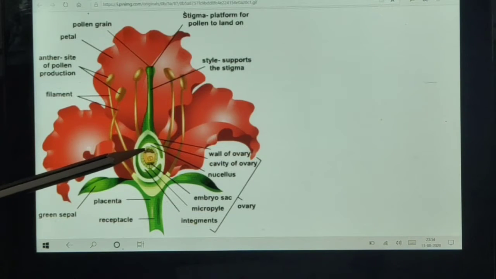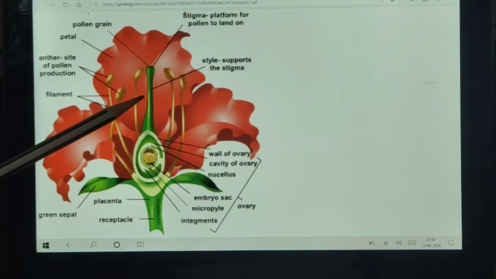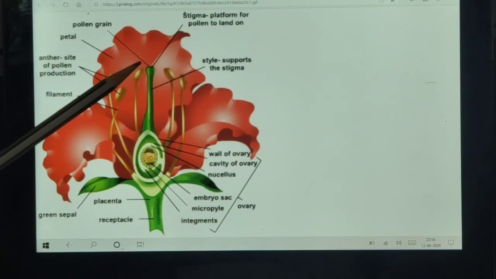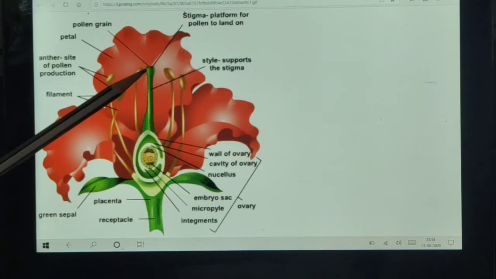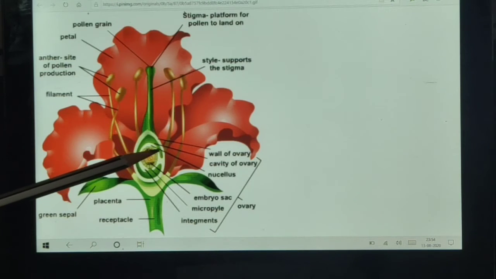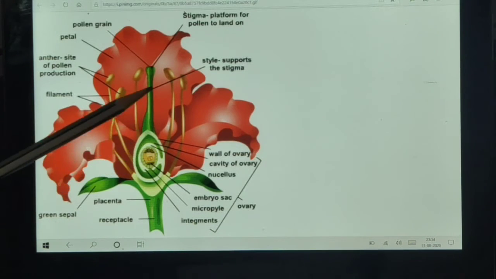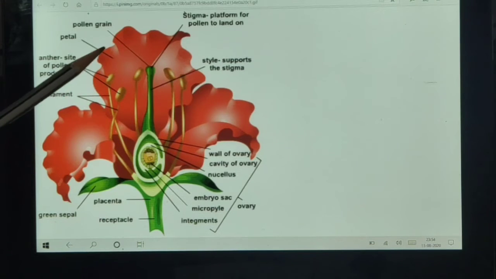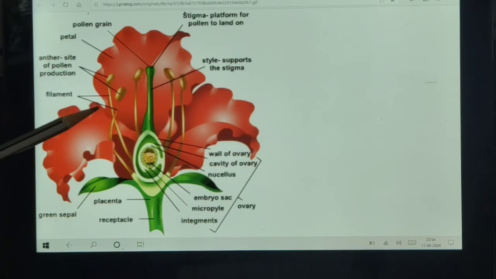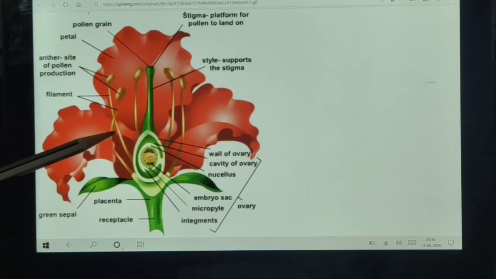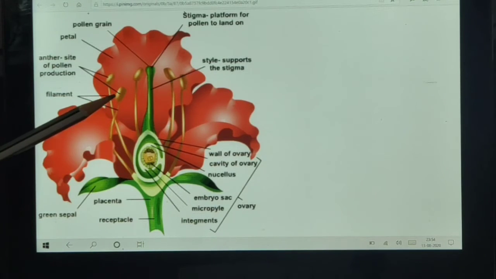So pistil has three parts: stigma, style and ovary. There is one pistil in the flower, but many stamens. Stamen has two subparts, the anther and filament. The long tube-like structure is filament and the bilobed structure is anther.